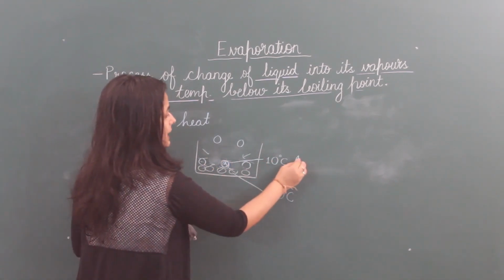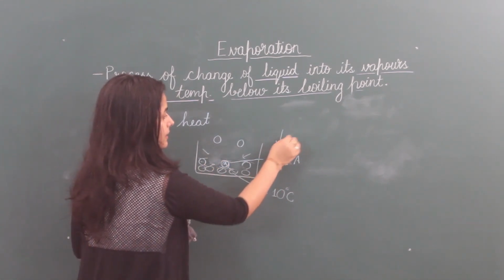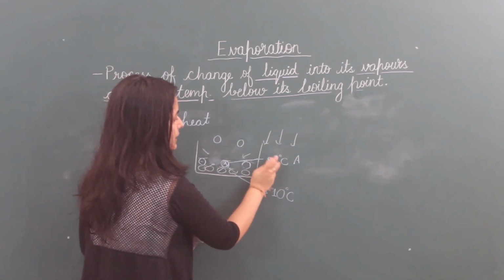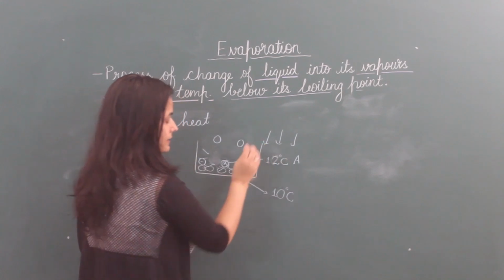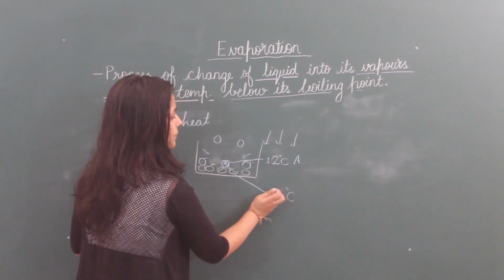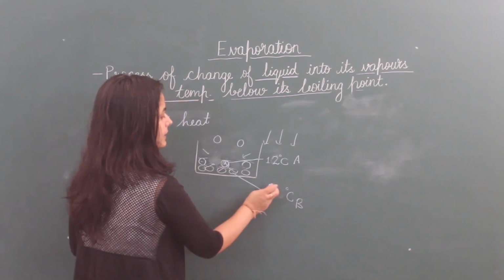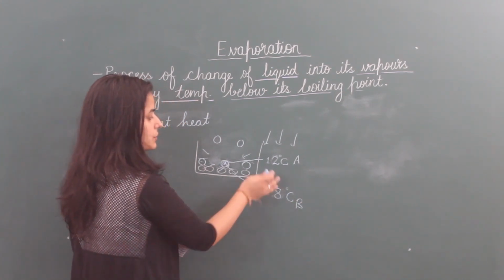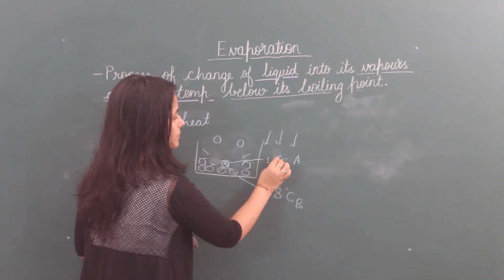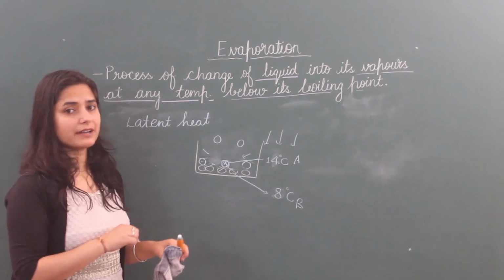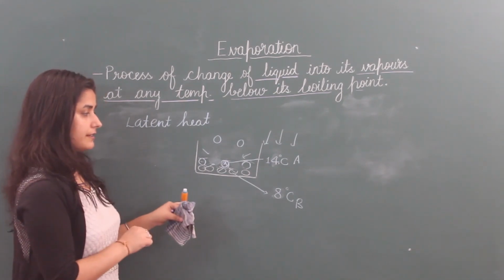This particle A is taking some heat from the surrounding. Its temperature becomes 12 degrees Celsius. At the same time it is taking heat from this B particle and its temperature becomes 8 degrees. That means 2 degrees it has given to this A particle. Now the temperature of particle A becomes 14 degrees Celsius.